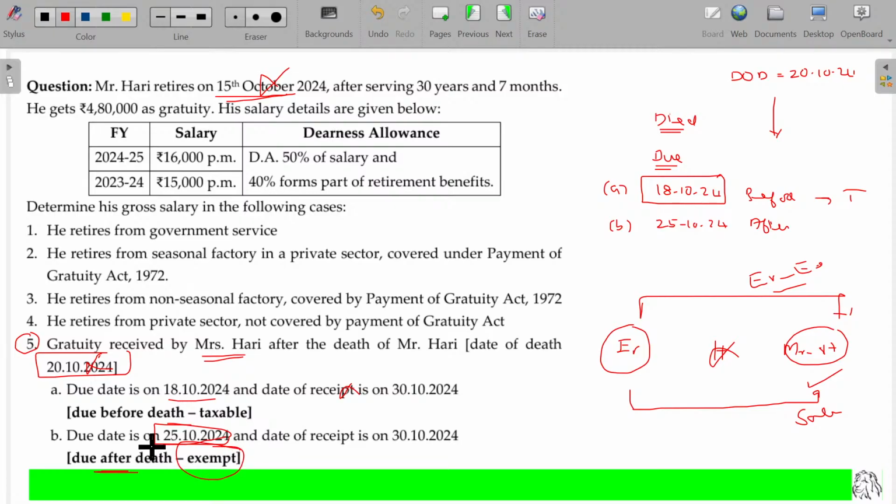What is not required to be considered here? Payment is not a matter. Due is what is going to be verified. If the due happens before the death, then automatically it is taxable. If the due happens after the death, it means the due happens only in the heir's hands, so it is not taxable. If the due arises in the hands of the assessee, then automatically it is taxable. Okay, it's taxable.